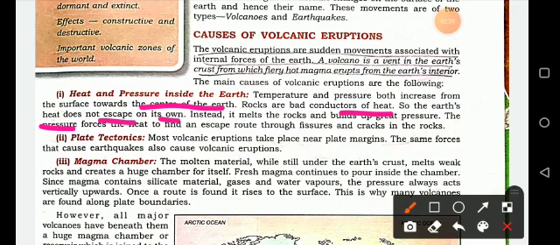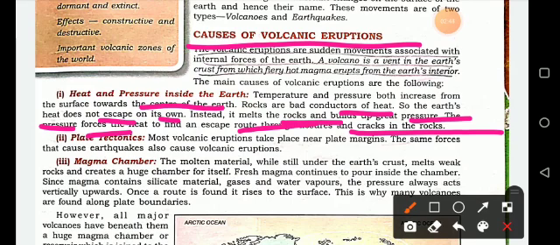Instead, it melts the rocks and builds up great pressure, and the pressure forces the heat to find an escape route through fissures and cracks in the rocks. So that is also a cause of volcanic eruption.